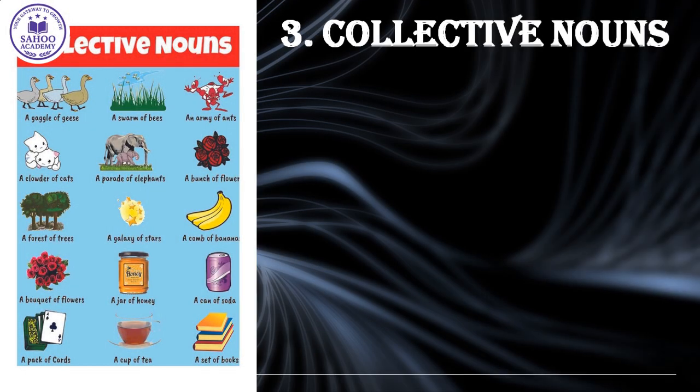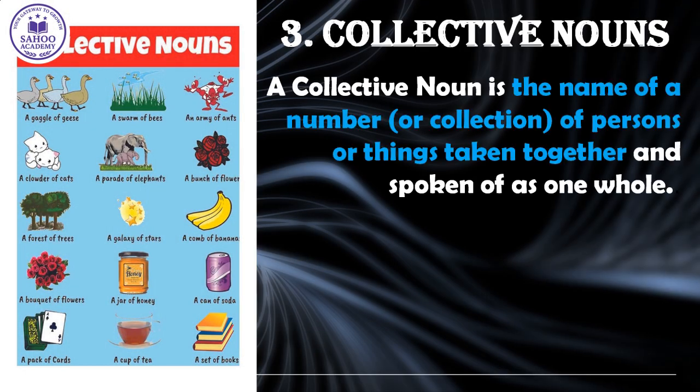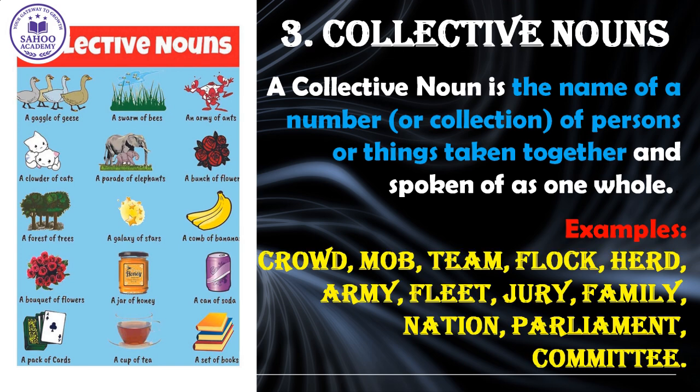Now let's look at the third type of noun, that is the collective noun. A collective noun is the name of a number or collection of persons or things taken together and spoken of as one whole. In simple words, it's one word that represents a group of people, animals, or things. Look at the examples on your screen. Crowd, mob, team, flock, herd, army, fleet, jury, family, nation, parliament, committee.